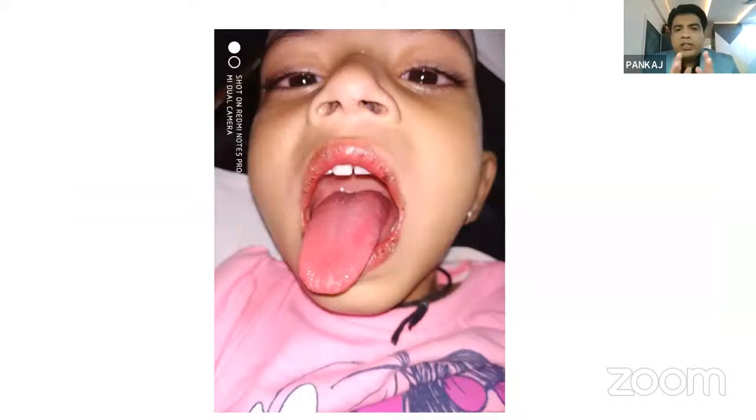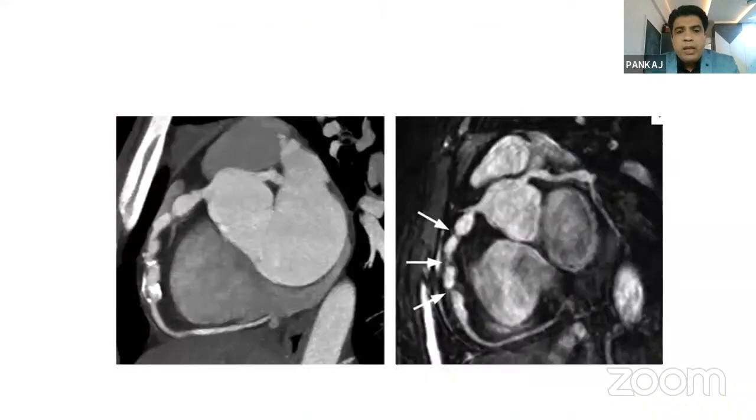Another thing is the strawberry tongue, which everyone knows. In the last 3 months especially, we see more strawberry tongue, and sometimes more echocardiography requests, because scarlet fever is coming in greater numbers nowadays, with Kawasaki as a differential diagnosis. I will not go into detail on scarlet fever, but I will definitely talk about Kawasaki disease. Here is the strawberry tongue. This is a CT picture showing aneurysms in the coronary arteries.